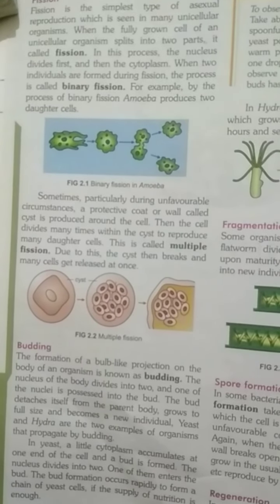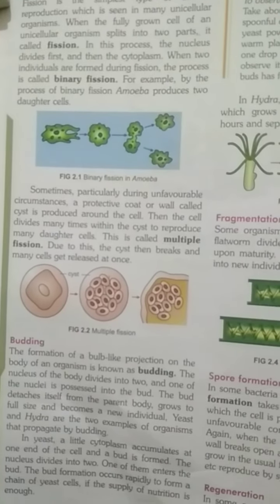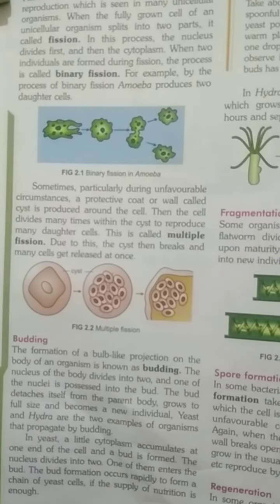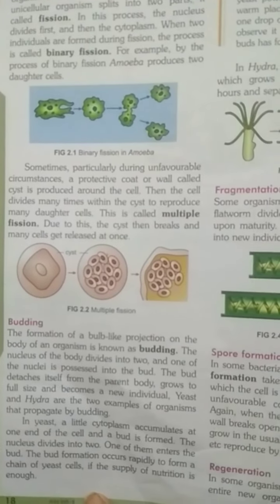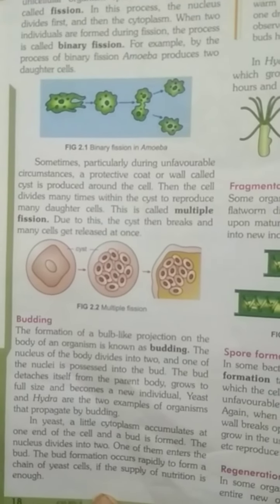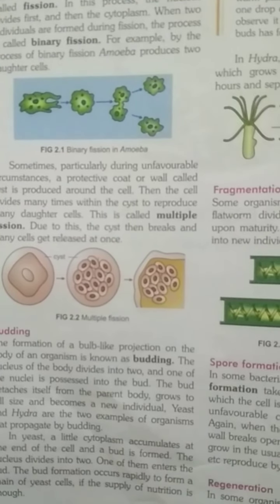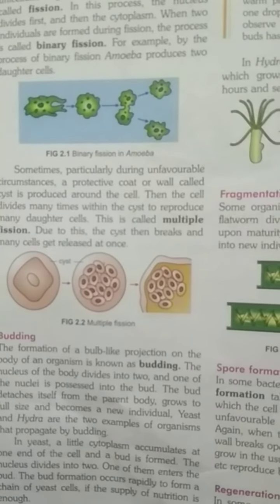When two individuals are formed during fission, the process is called binary fission. We have learned this. We have also seen the example of amoeba, how amoeba was dividing into two different cells. It was forming longitudinal tubules.